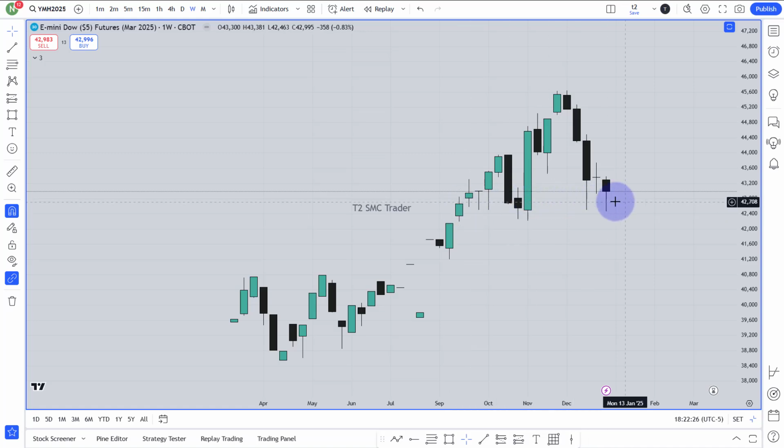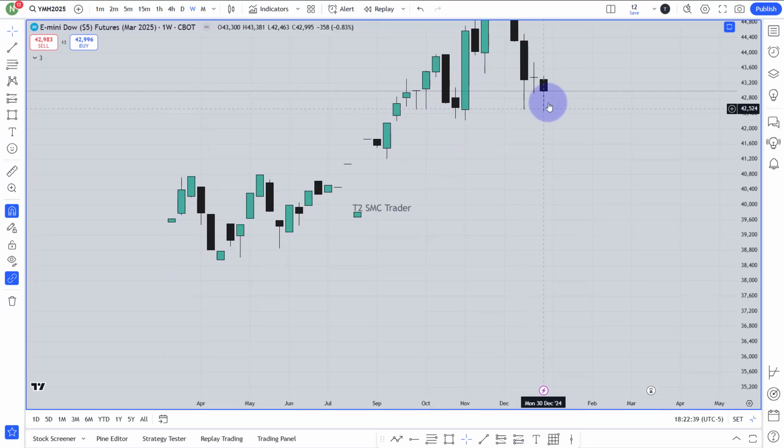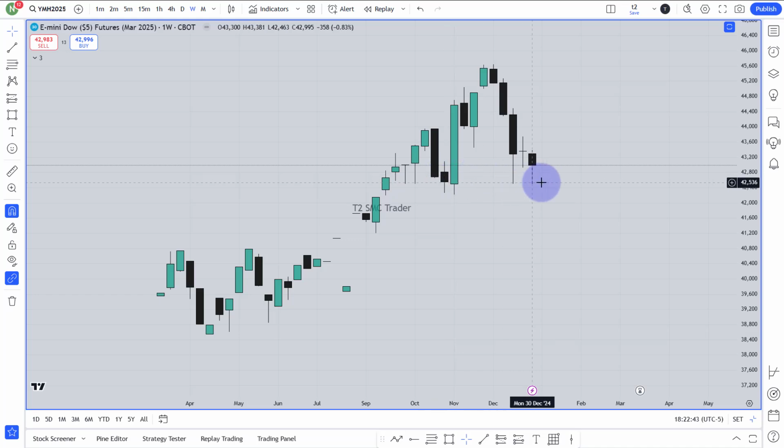Market is respecting this order block. Okay, this is the order block. Market is respecting this order block. This order block respected, market can send higher one more time until this parallel gap or that parallel gap. Until this order block is not broken, I can't think that this market will start to fall for longer term. So this order block is holding the price very beautifully over here. My intention to see this week is that market will go higher until either this parallel gap or that parallel gap. Any of this parallel gap market will reach by this week.